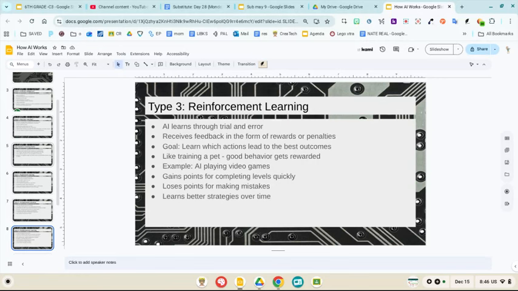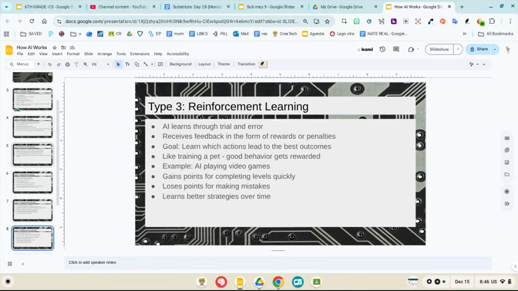Example, think of a video game where the player gains points for completing levels quickly and loses them by making a mistake. An AI playing the game learns to make better choices over time and receive the highest score. Reinforcement learning is trial and error and receiving feedback in the form of rewards and penalties, or consequences.